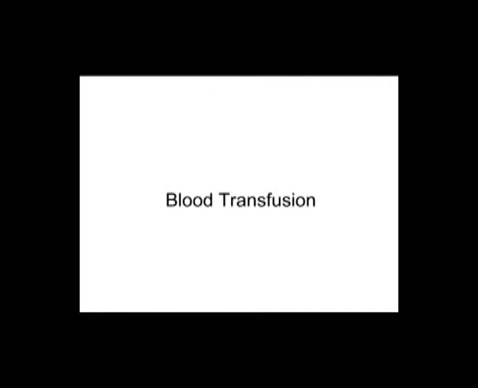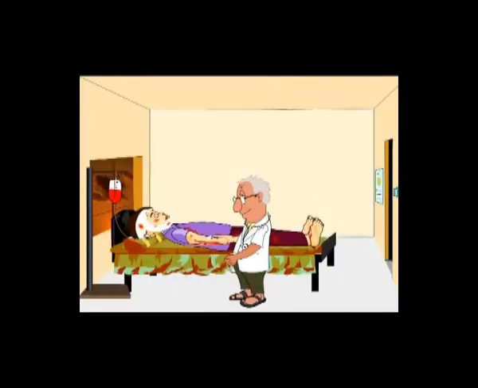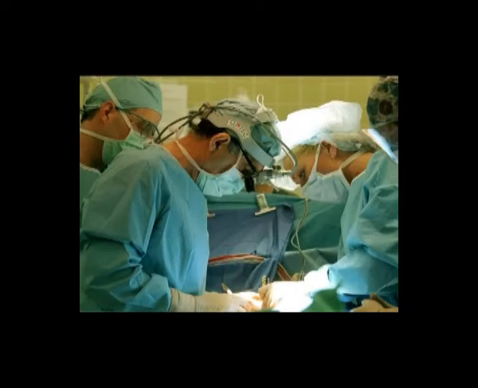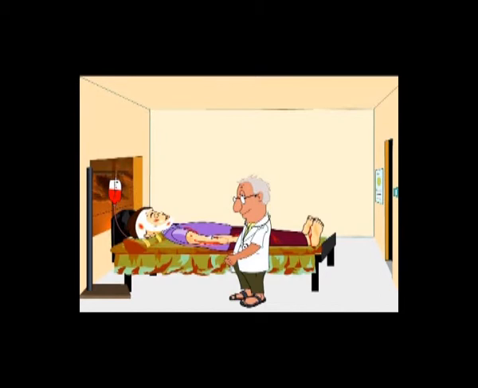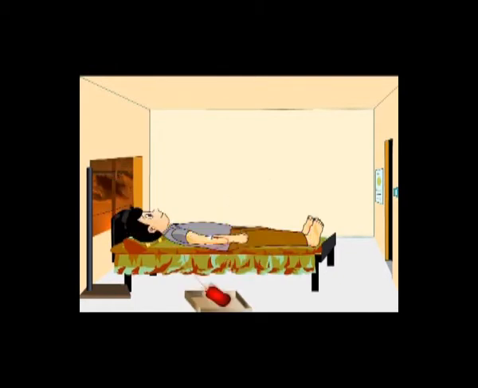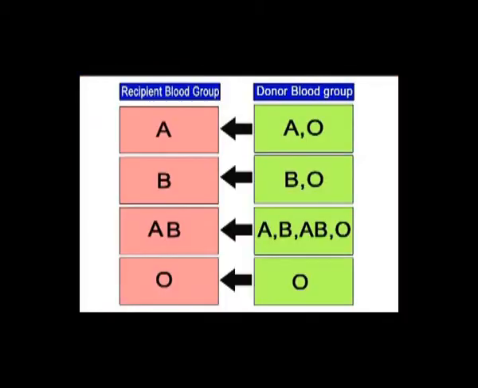After knowing about the blood groups, now let us study how blood transfusion is done and what precautions are to be taken. It is suggested by doctors when a person loses large volumes of blood due to injury in an accident or during surgical operations, as it affects several functions of the body and leads to death. During such conditions, the patient should be transfused with blood. During blood transfusion, the patient must be given a suitable blood group. A person with A group blood should be given A or O group blood only. If other group blood is given, then clumping occurs.